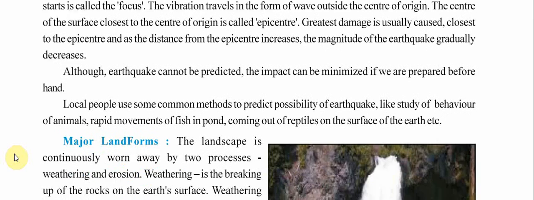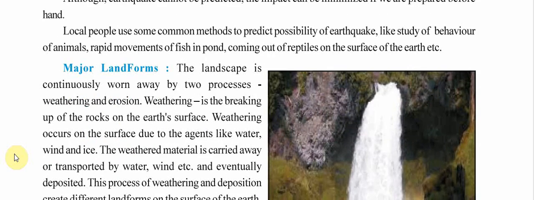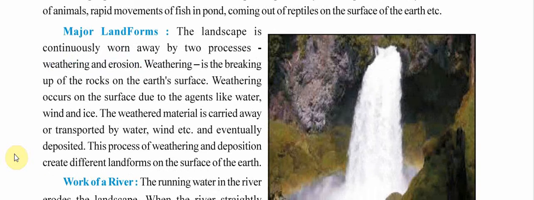Let's start with major landforms. The landscape is continuously worn away by two processes, weathering and erosion. Weathering means the rocks break down because of some effect. It can be due to wind, it can be due to water. When these rocks break down, that is called weathering. And erosion is when they are carried away from one place to another. After that, we have deposition, when they settle down somewhere.